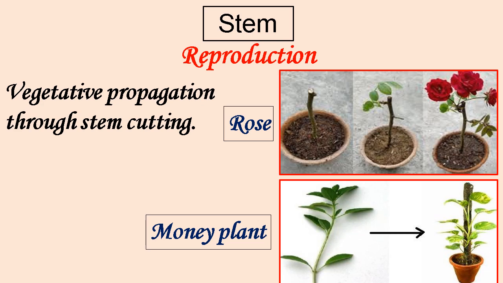Plants such as rose, money plants are propagated through stem cutting, where a portion of the stem is placed in moist soil and allowed to root.